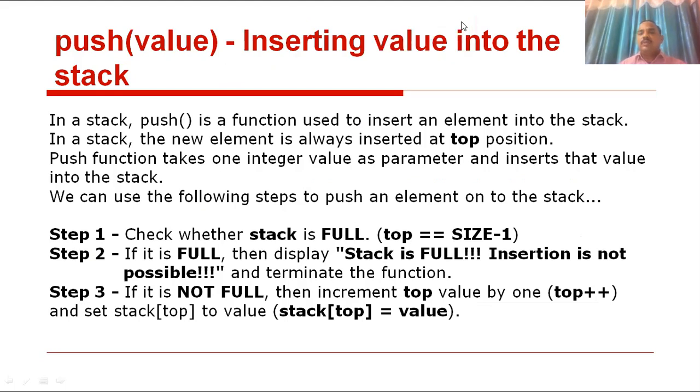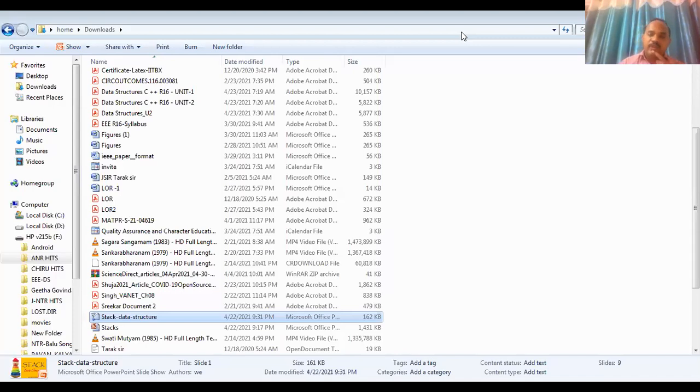All of you. So I will give the code of the stack operations. So what is a stack? A stack is a container of elements that are inserted and removed according to the last in, first out principle. Okay. A stack is an ordered list of elements of the same data type. Yes, a stack is a linear list.